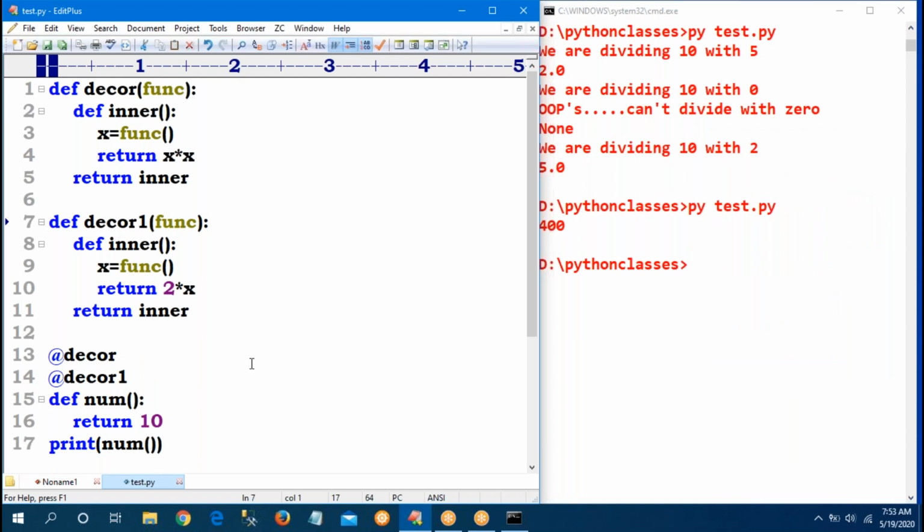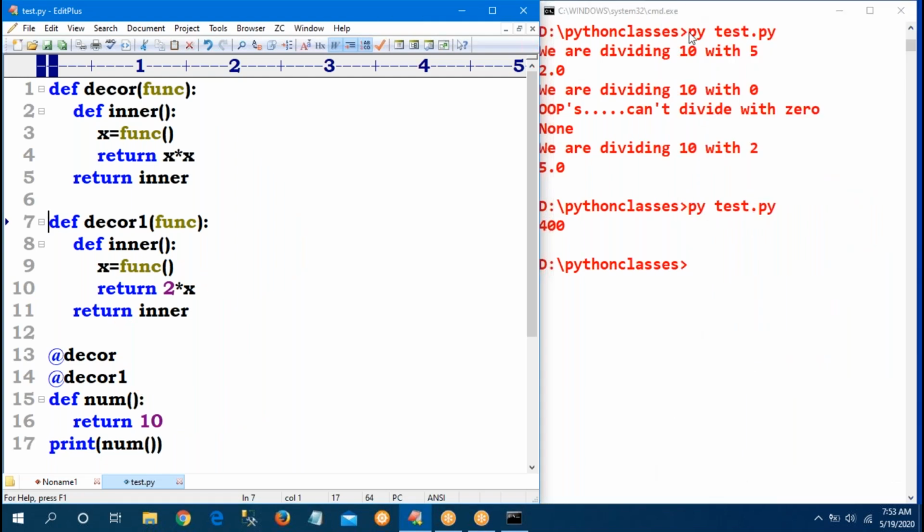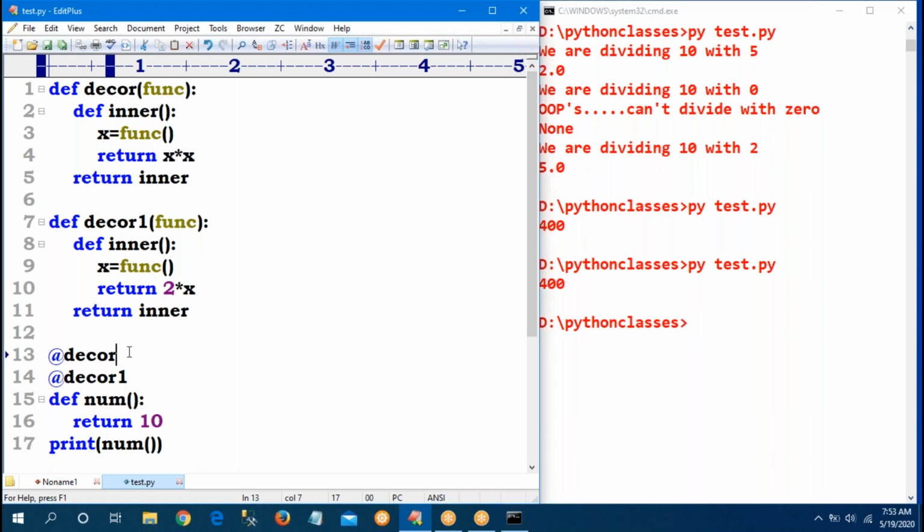First the number 10 is passed to decor 1. So 2 into 10, 20. Now this 20 will be passed to decor. Which is the nearest to the function? decor 1 is the nearest to number. So first decor 1, then its output is the input to the next, and like that. So 20 goes to decor, 20 into 20, 400. Now see. For suppose, sir, I give decor 1 and decor. So now which is executed first?